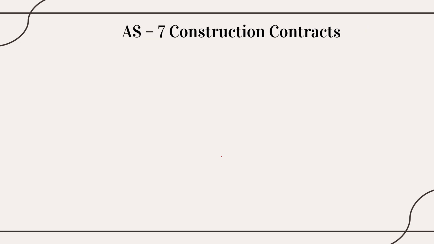Let's move on to AS7, construction contracts. It mainly talks about 5 things. First, contract revenue. What is the revenue that I have got because of this construction?